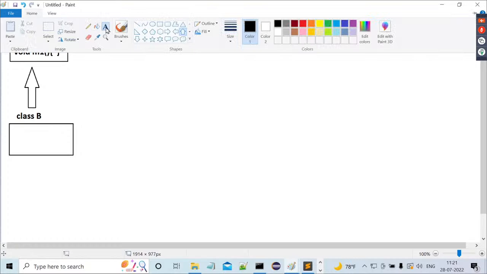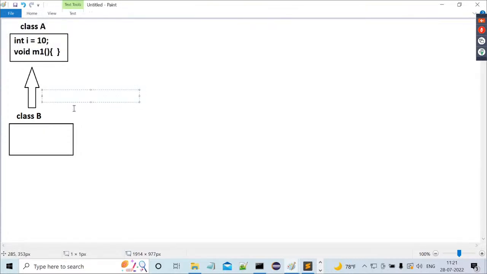This relationship we are able to represent in our program. If we want to represent this inheritance relation, we have to use a separate keyword. That keyword is the extends keyword. That means class B extends class A. Class B extends A, that's the meaning here.